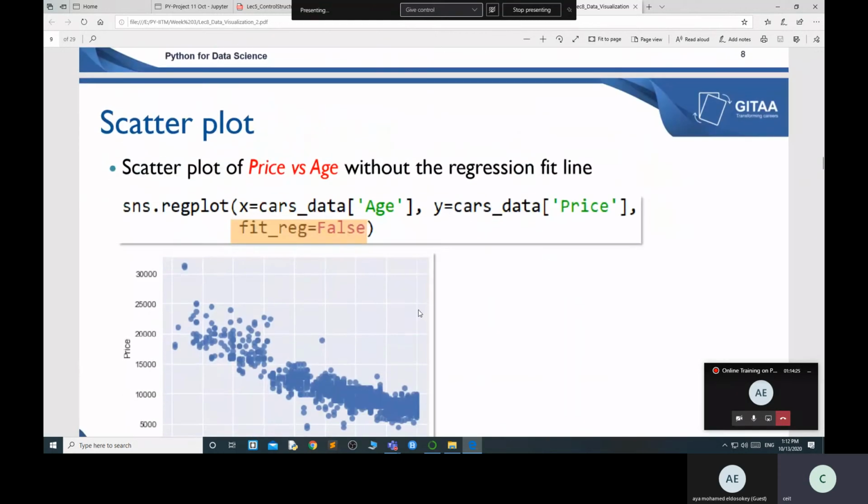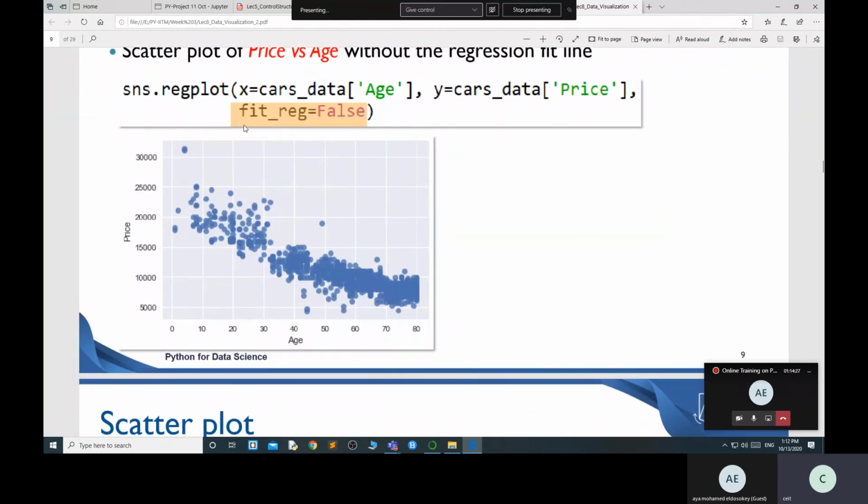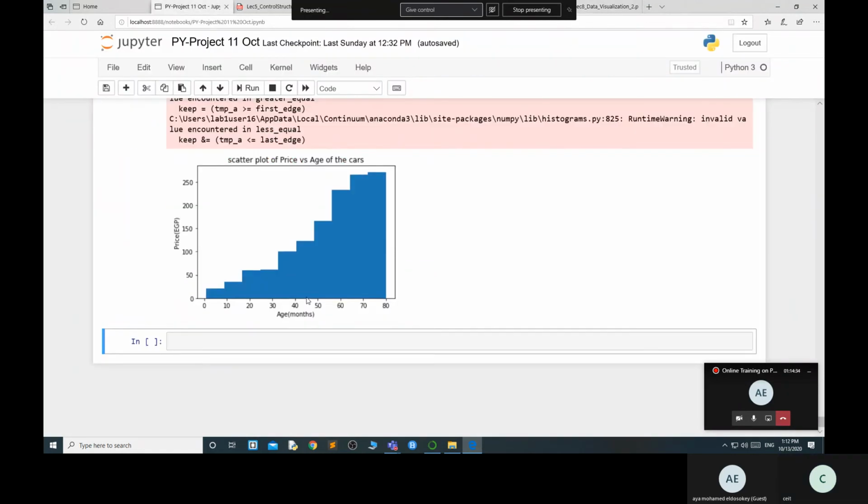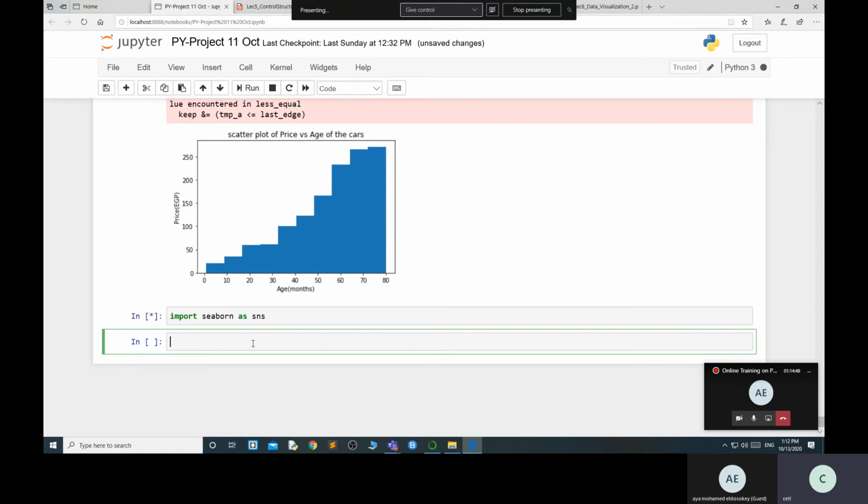So this is a scatter plot, and for that you have to use a fit regression scatter plot. This is very easy. If you want, I can show you also, no problem. First of all I need to import Seaborn as sns. It's up to you, whatever name you want you can use. It will take some time, and yeah, it imported successfully.